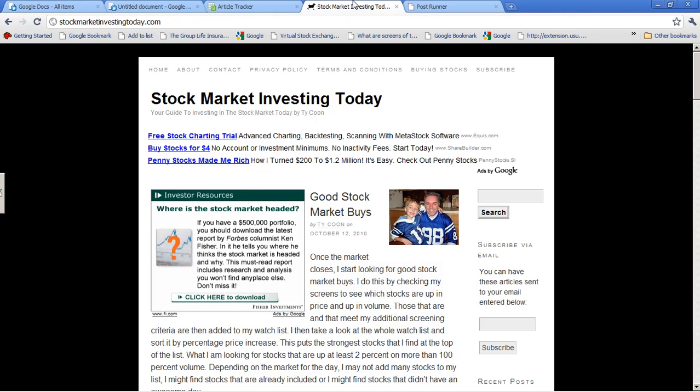One thing I want to point out is that when you go to the site, you're going to see there are some Google ads on there. I want to make a point to tell you to not click those ads, and also to not share what you're doing with other people so that they don't click the ads, because Google does not want us doing that. So anyway, when you go to the site, this is what you're going to see.